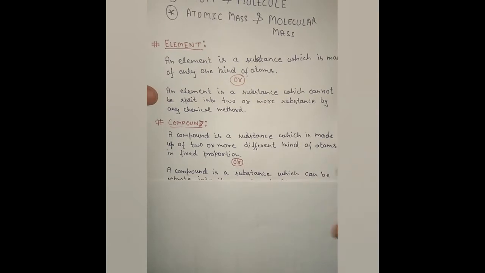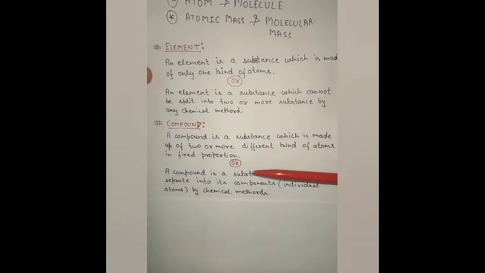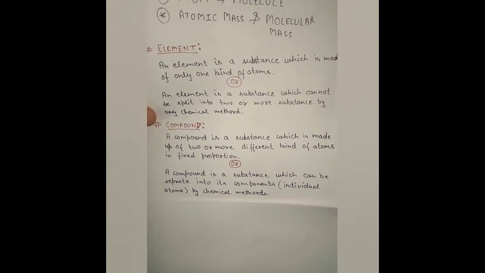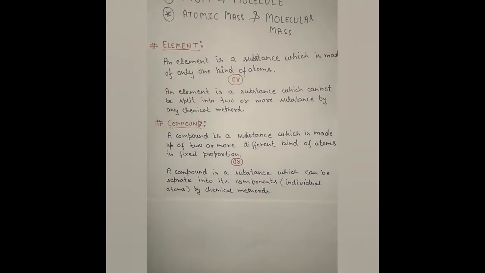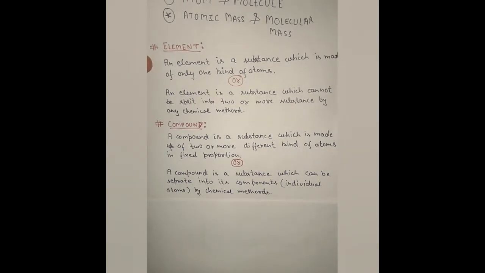One more thing about a compound is that it is a substance which can be separated into its components, individual atoms, like oxygen and hydrogen, by chemical methods. So here we have cleared the element and compound part. Let's start with atoms and molecules.